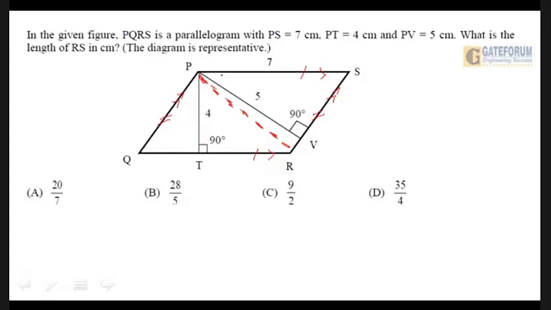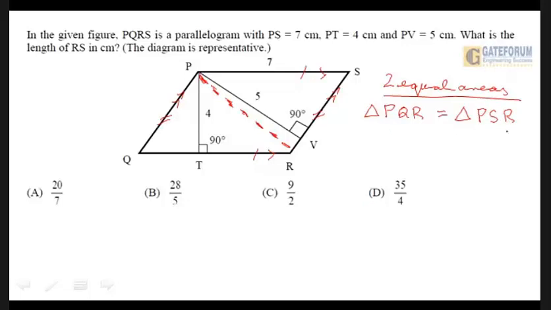Now, in a parallelogram, the diagonal divides the parallelogram into two equal areas. That is also a fact. Hence, I can say that area of triangle PQR must be equal to area of triangle PSR. Okay, they are equal in area.